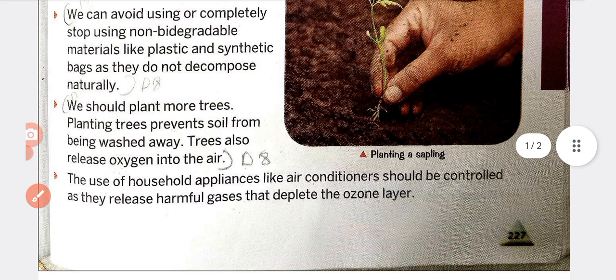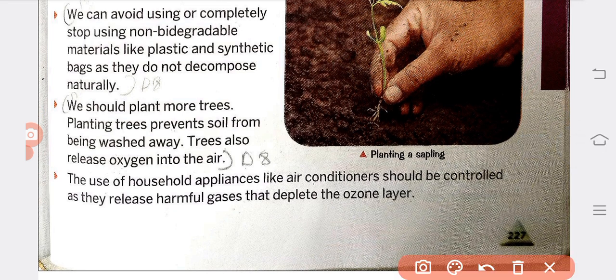Next, we should plant more trees. Planting trees prevents soil from being washed away. Trees also release oxygen to the air.